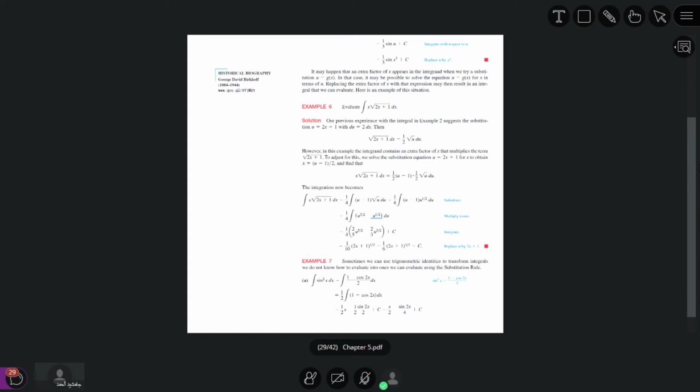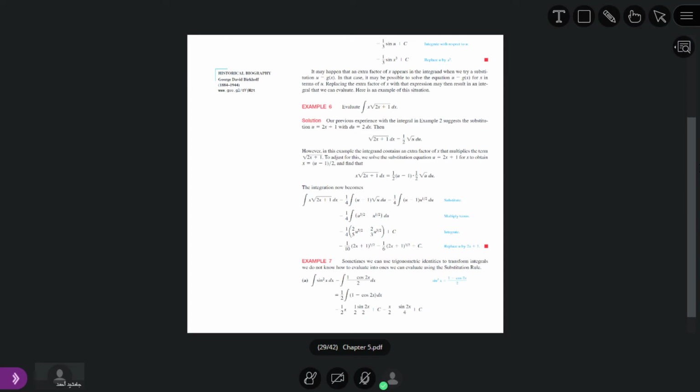We increase 1 in the power, so u power 3 by 2 divided by 3 by 2, which gives 2 by 3. The 3 by 2 in the denominator becomes 2 by 3. So we have here 2 by 3 u power 3 by 2.